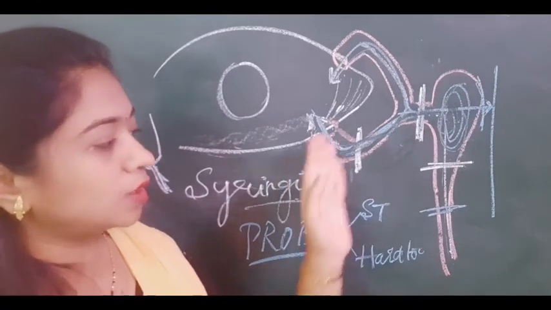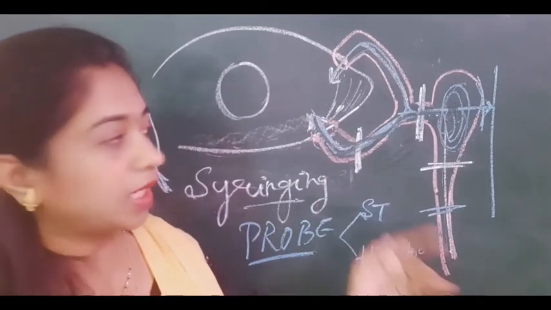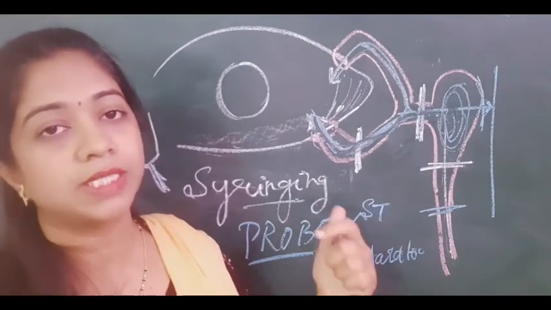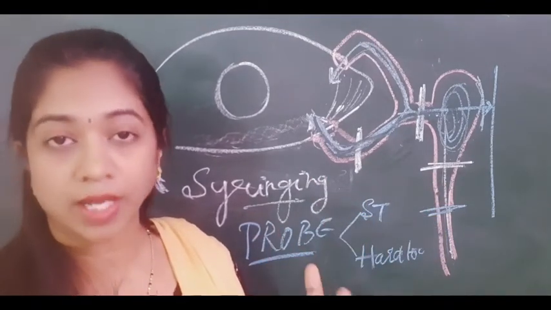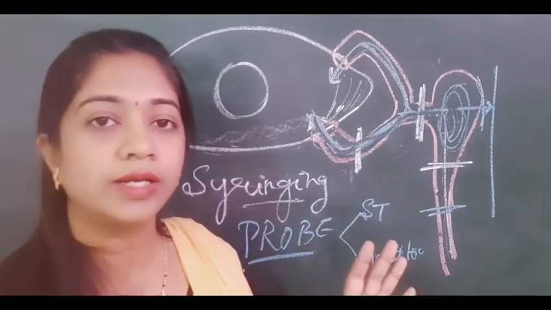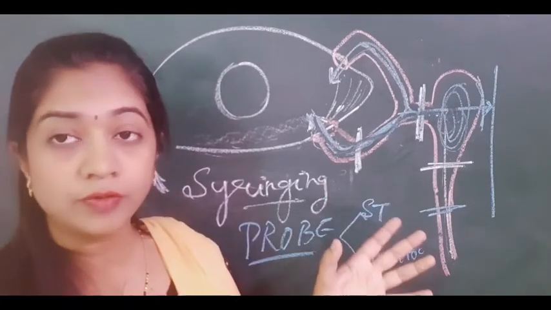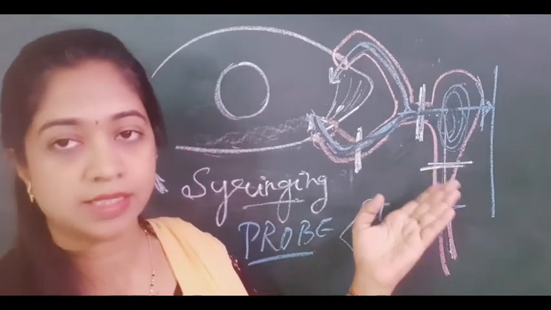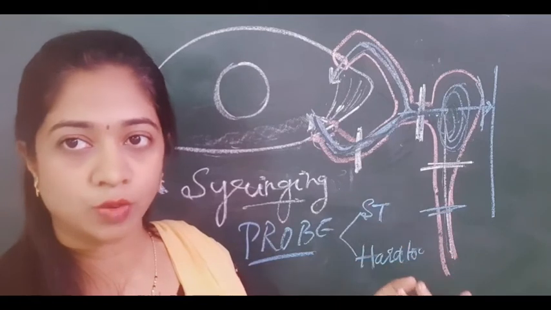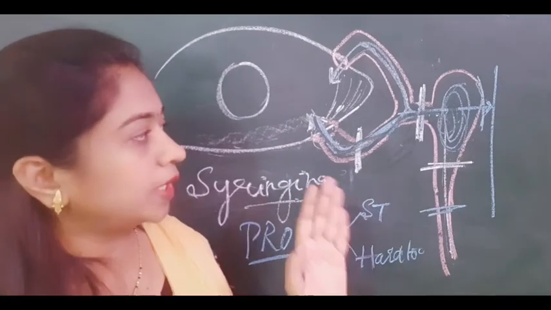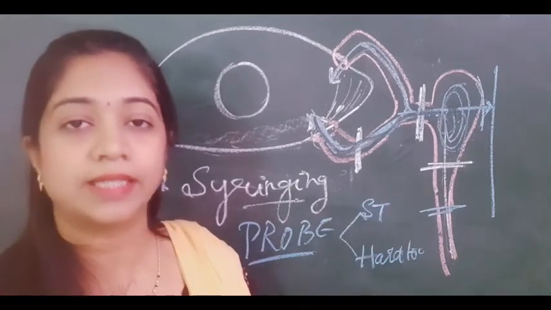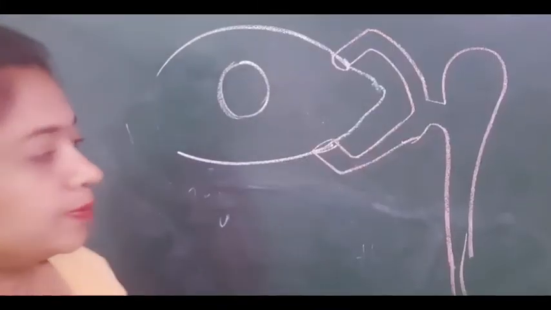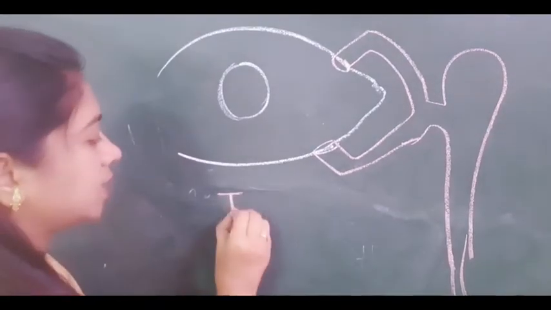So by doing this, now we have found out the site of obstruction, and depending upon the type of fluid which is coming out, if it is the clear fluid which is coming out, it means that there is chronic obstruction, there is no active inflammation, indicating chronic dacryocystitis. If there is purulent fluid which is coming out after your test, it means that there is some suppuration which is happening in the sac. So it can be a case of mucocele or the pyocele. Okay, so by doing sac syringing, you can interpret the type of inflammation which is happening as well as the site of obstruction. The next important test what we have is the Jones dye test.